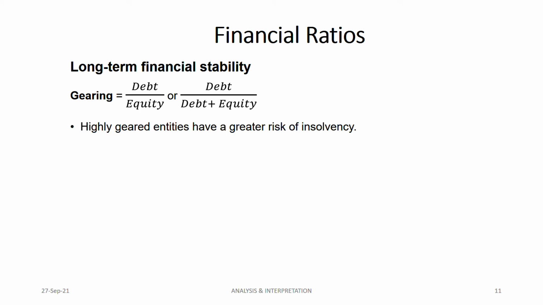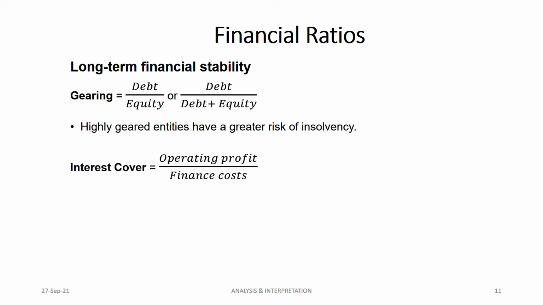Highly geared entities are also not good. More than 50% is not good. Why? Because that means you have a greater financial risk, a greater risk of insolvency. No matter what, even if you're suffering a loss, you have to pay interest to your debt holders. You might become insolvent. Lots of bankruptcies happen because of this. They took a huge amount of debt which, after some point, they were unable to pay back, hence they became insolvent, bankrupt, and closed down. What happened with Arthur Andersen? It's the same reason: unable to pay back their debt.